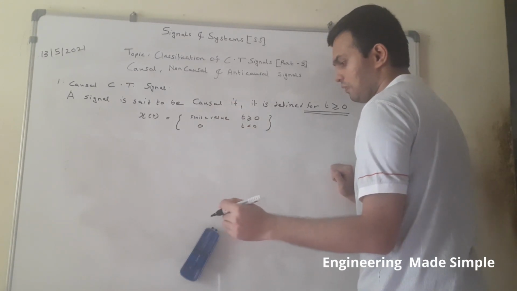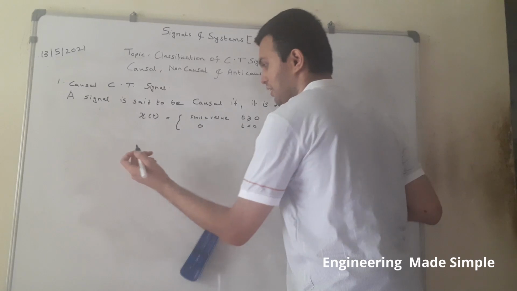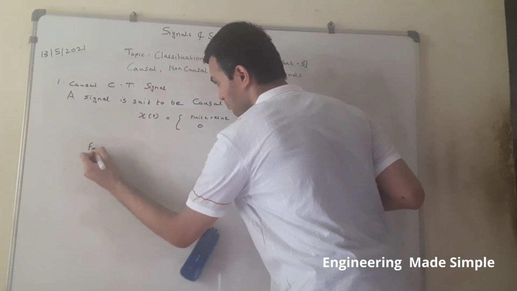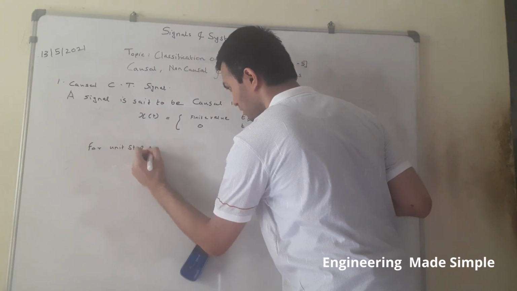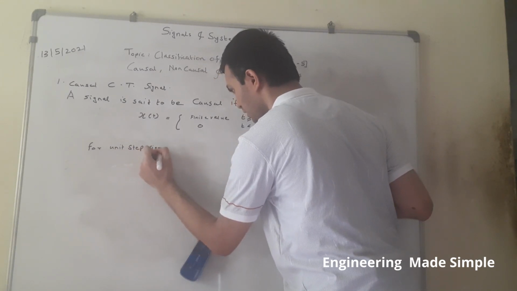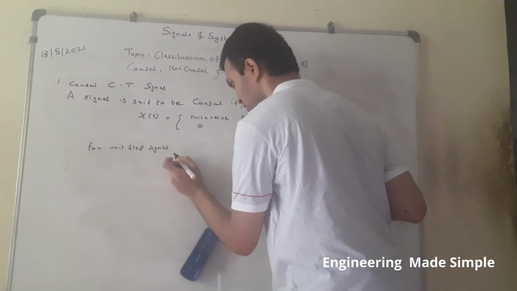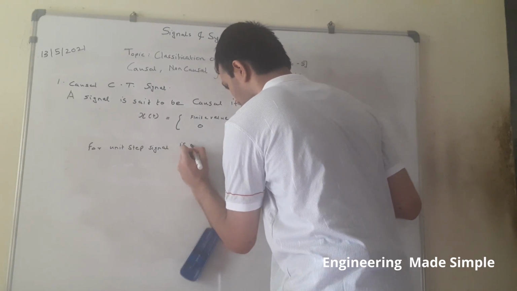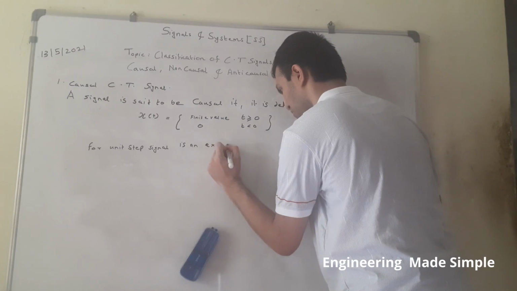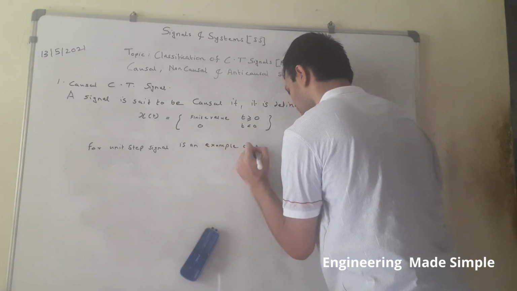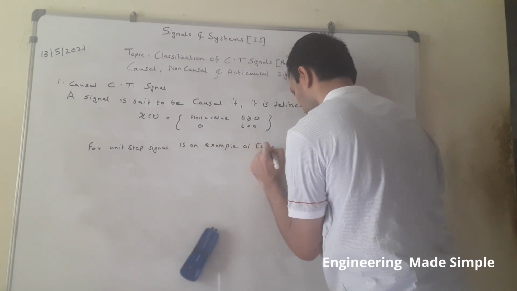Now, what are examples of causal signals in continuous time? For example, the unit step signal is an example of a causal signal.